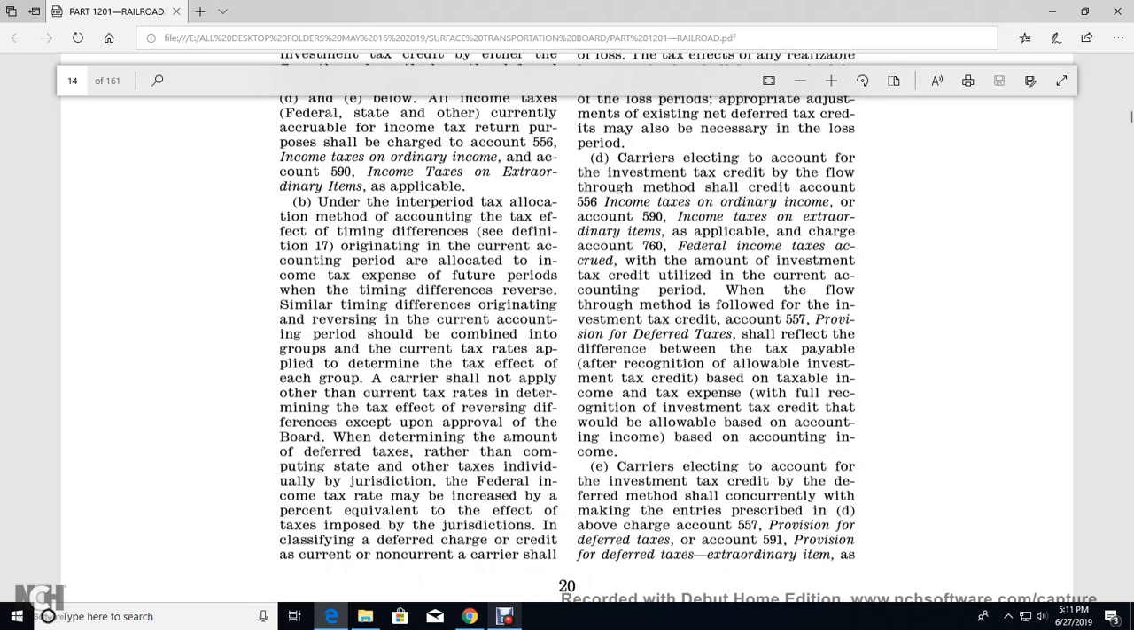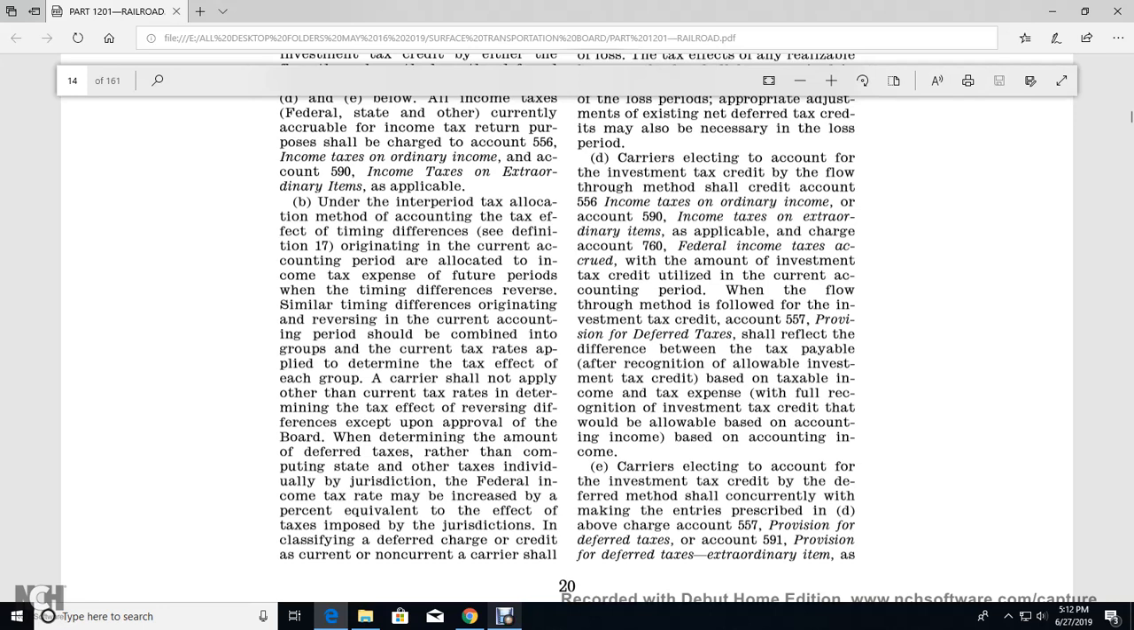All right. D. The carrier electing to account for the investment tax credit by the flow-through method shall credit account 556, income tax ordinary income, or account 590, income tax extraordinary items, and debit account 760, federal income tax credit, the amount of the investment tax credit utilized in the current accounting period under the flow-through method. The investment tax credit account 557, provision for deferred tax, shall reflect the difference between the tax payable, the recognition of the allowable investment tax credit, and the taxable income tax expense. The recognition of the investment tax credit would be based on the accounting income.